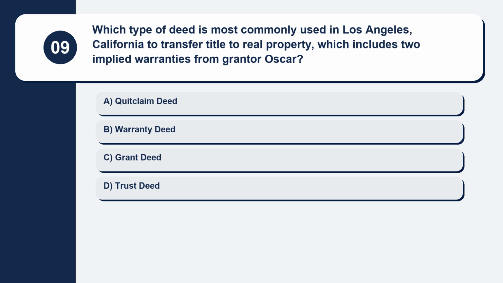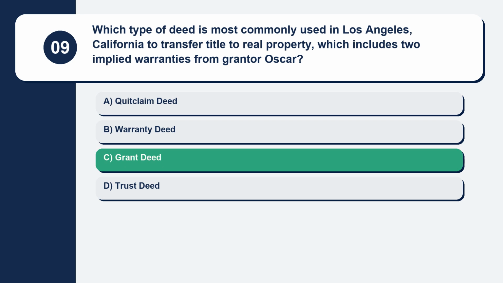Question 9. Which type of deed is most commonly used in Los Angeles, California to transfer title to real property, which includes 2 implied warranties from grantor Oscar? Here are your options. Option A, quitclaim deed. Option B, warranty deed. Option C, grant deed. Option D, trust deed. The correct answer is option C, grant deed.